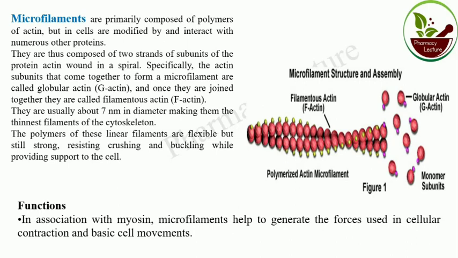The actin subunits come together to form microfilament; these are called G-actin or globular actin. And once they join together, they are called filamentous actin.